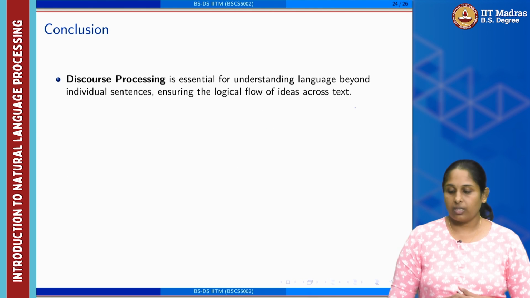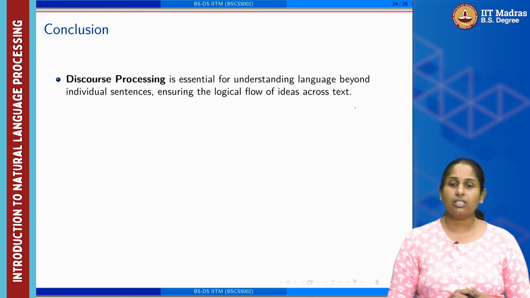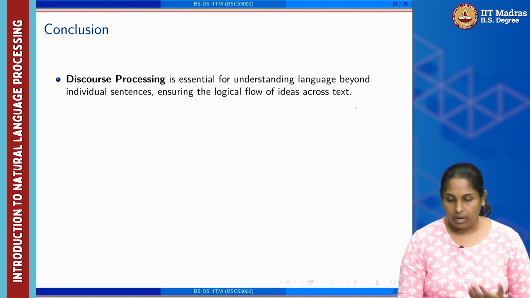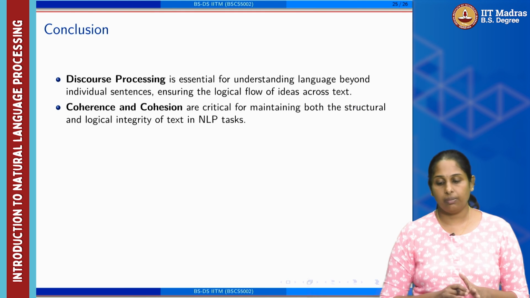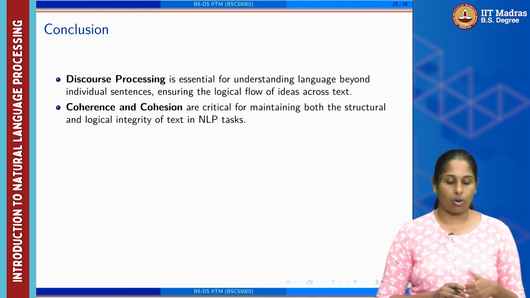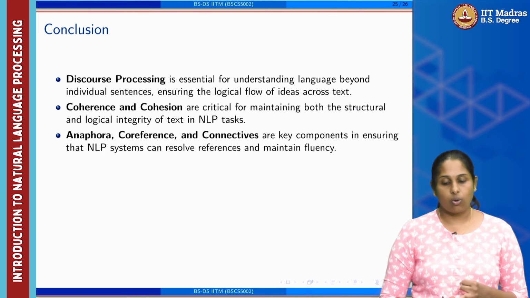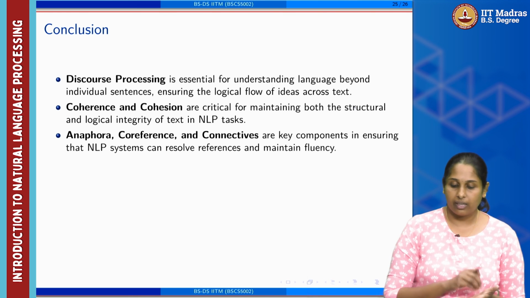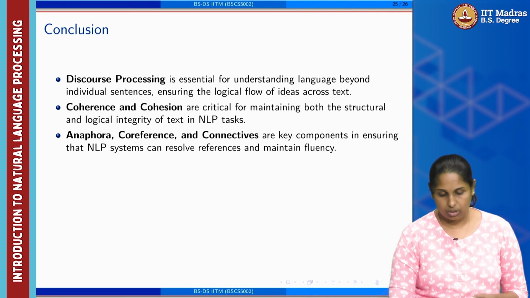Now, discourse processing is essential for understanding language beyond individual sentences, because it ensures logical flow across text. Coherence and cohesion are critical because we have to maintain the structural and logical flow in NLP tasks. Anaphora, coreference and connectives are key components because they help in resolving information that is already there and maintain fluency in a language.